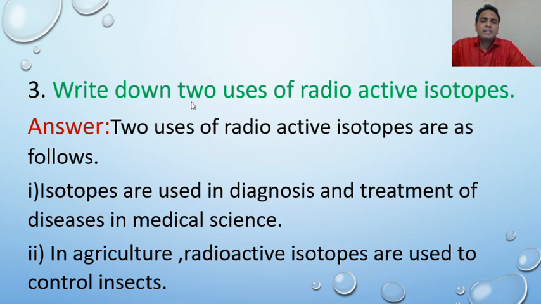I mean, isotopes are used to identify different types of diseases and also in medical treatment. Now, number 2, in agriculture, radioactive isotopes are used to control insects. I mean, in the agriculture field, they are used to control different types of insects.